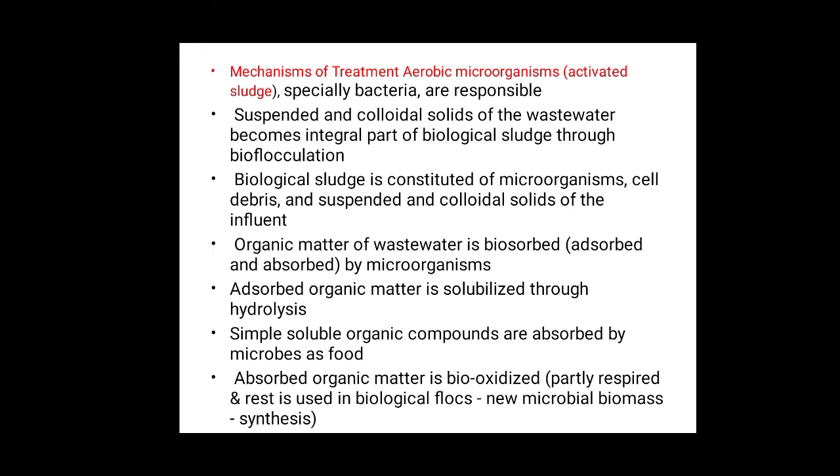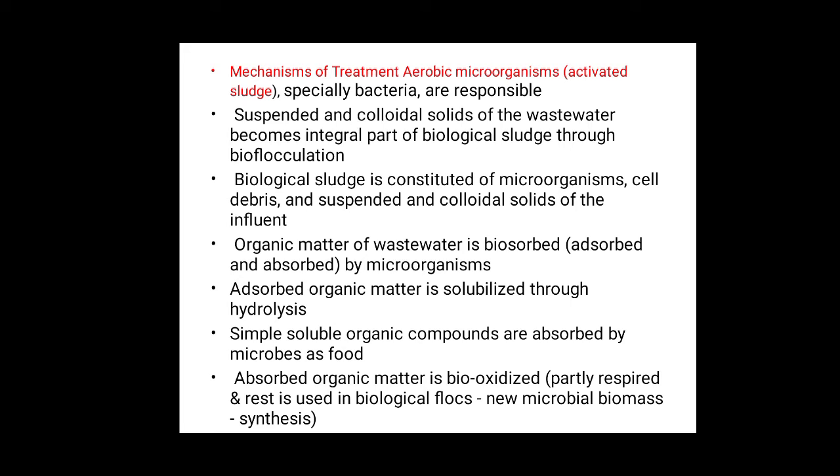Because of this nitrogen gas, the activated sludge floats on the surface of the secondary sedimentation tank, and this form is called the blanket.